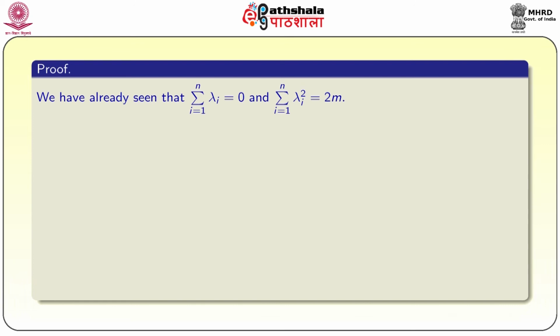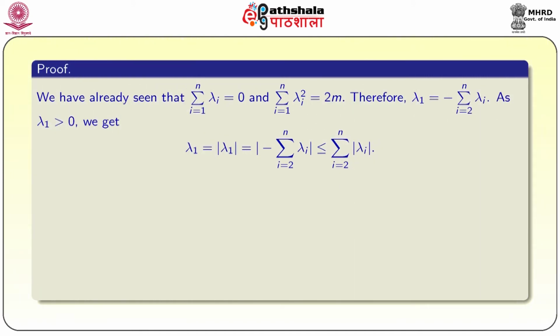We have already seen that summation i equal to 1 to n lambda i is equal to 0. The trace of A equal to 0, or the sum of eigenvalues is 0. Similarly, the trace of A square, or the sum of the squares of the eigenvalues of A, is twice the number of edges. Therefore, lambda 1 is equal to minus summation i equal to 2 to n lambda i, as lambda 1 is greater than 0. So, we will get lambda 1 is equal to modulus of lambda 1, which is equal to modulus of summation i equal to 2 to n lambda i, which is less than or equal to summation 2 to n modulus of lambda i.